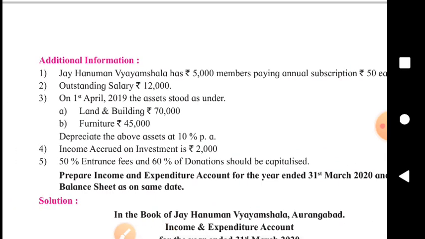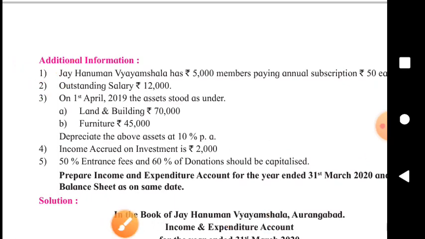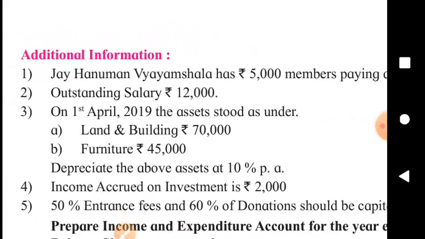Through the first adjustment, we got the amount of outstanding subscription for this year, and it will be added to the subscription on income side and it will be shown on asset side. Outstanding salary will be shown on liability side and it will be added to the salary.